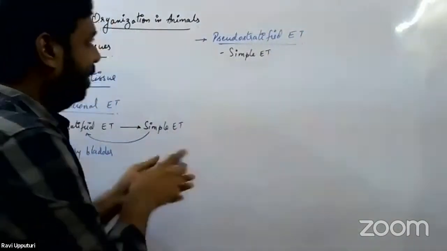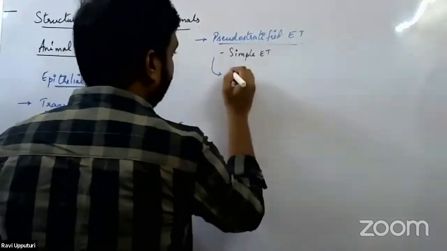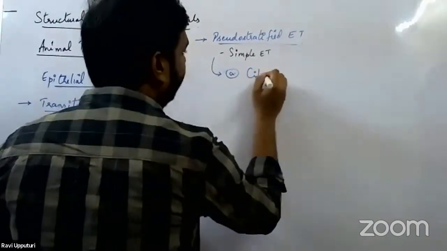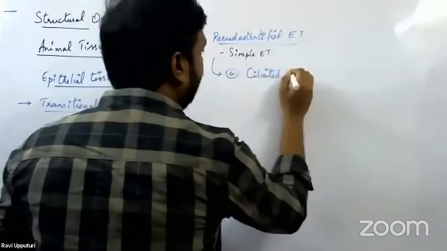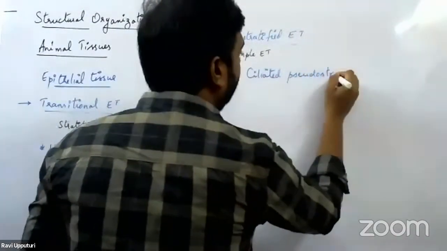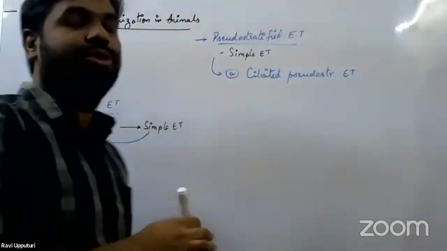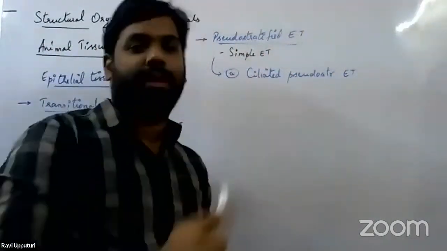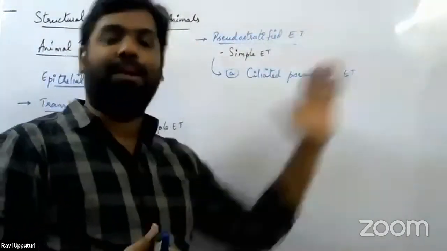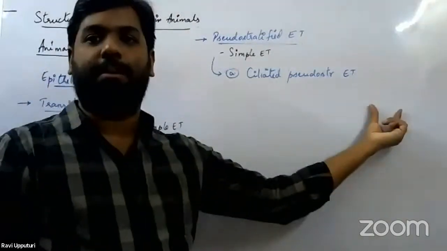Now this pseudostratified epithelial tissue undergoes three modifications. Let me quickly show you that. The first one is the presence of cilia. We would call it ciliated pseudostratified columnar epithelial tissue. By the way, all of these pseudostratified epithelial tissues are columnar epithelial tissue. So we can also call it pseudostratified columnar epithelial tissue. The first modification is ciliated pseudostratified columnar epithelial tissue.